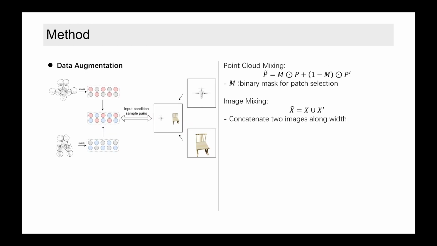During pre-training, we introduce an augmentation strategy to enhance 3D self-supervised learning. In the implementation, we first divide point clouds into patches and then mix them at the patch level. We build the augmented image samples by stitching two images along the width. With augmented input condition sample pairs, the 3D backbone will be forced to learn complex representations. We apply this augmentation strategy in both training stages.